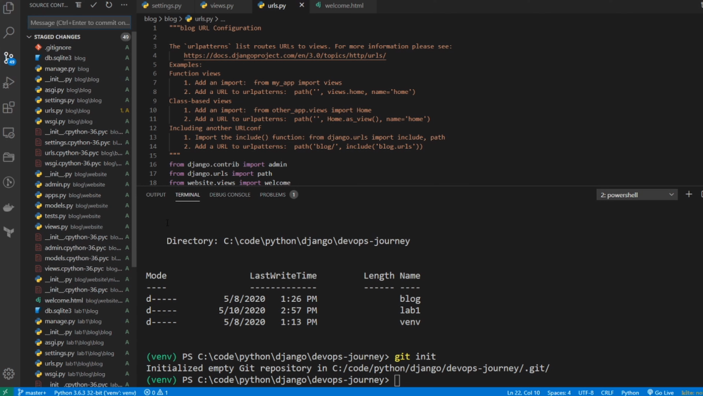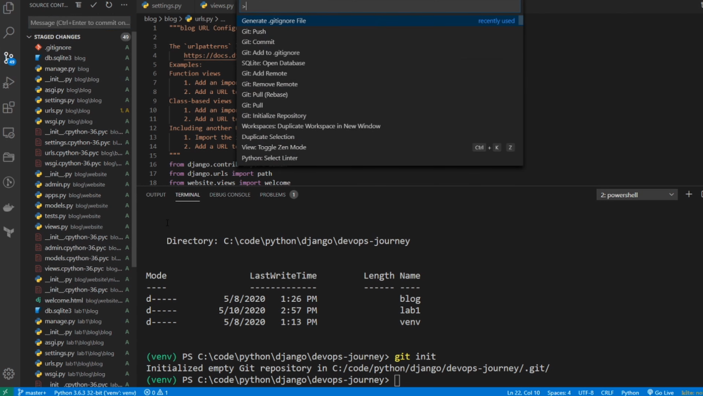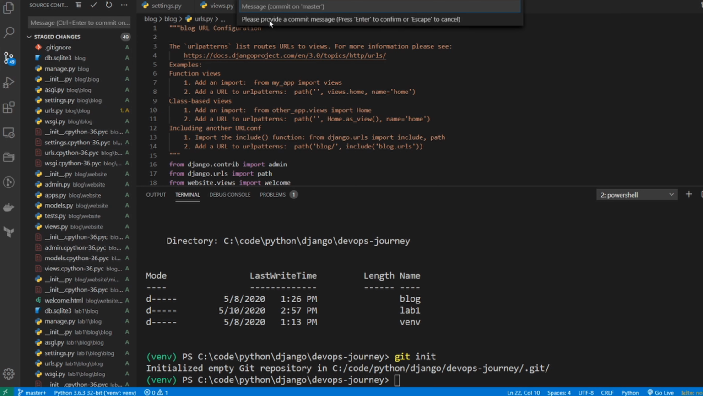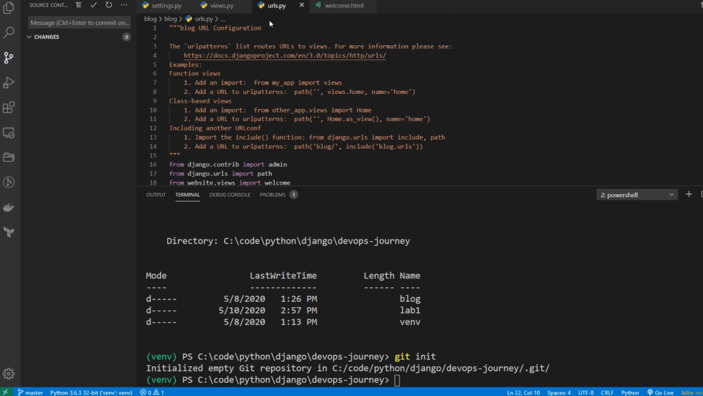The next thing I'm going to do is hit Control-Shift-P, and I'm going to say git commit. And I'll just click here, and it's asking me to put a commit message, so I'm just going to say first commit. And now you can see that there's no changes pending, it's been committed, but we have not pushed this to GitHub. So in order to push this to GitHub, I need to add the GitHub directory as a remote location, and then I need to push it.